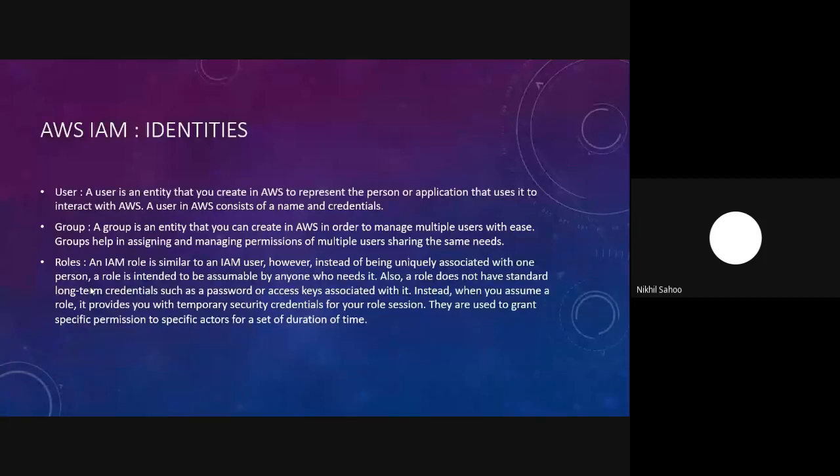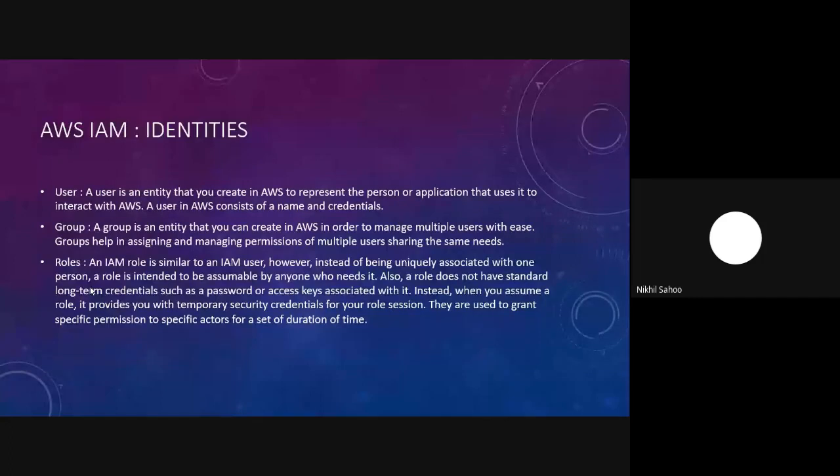Group is again self-explanatory. It comprises a list of users that have the same needs, and this is very useful for assigning and managing permissions to multiple users who have the same needs.